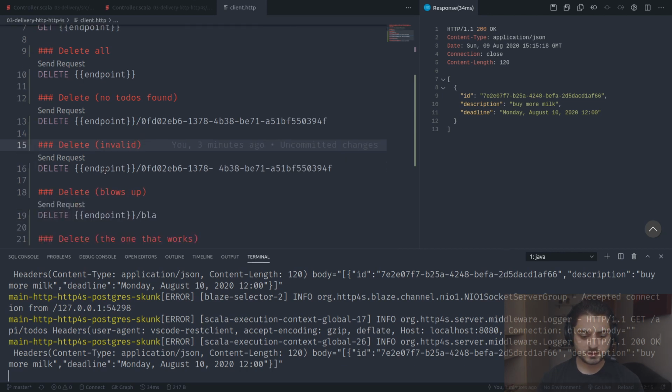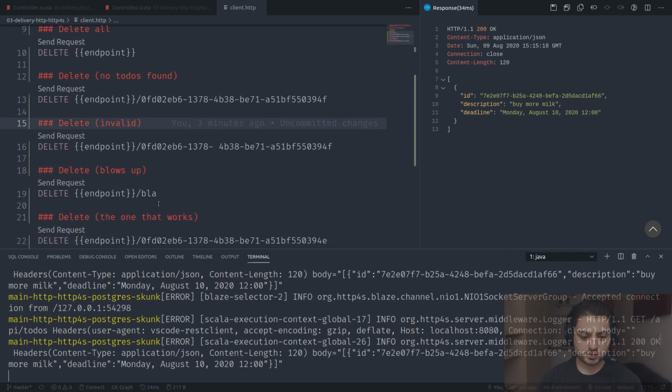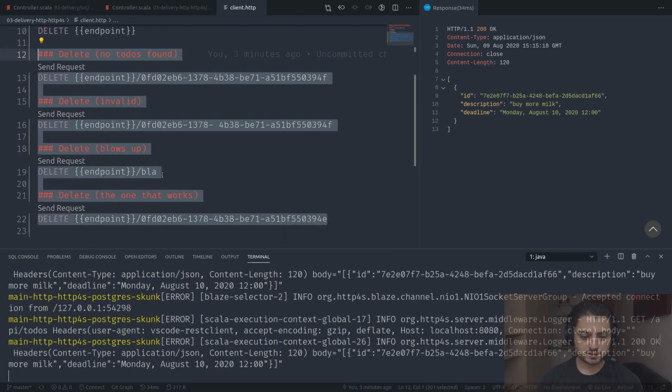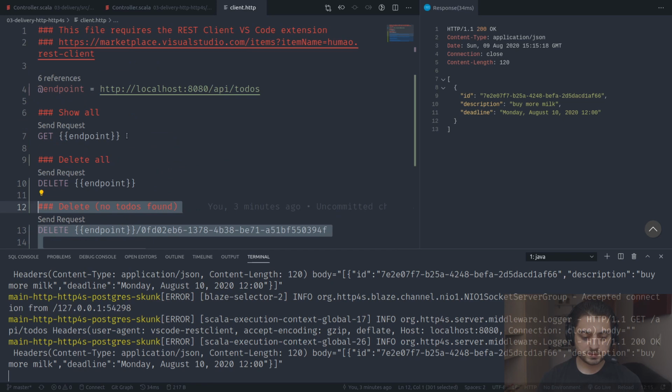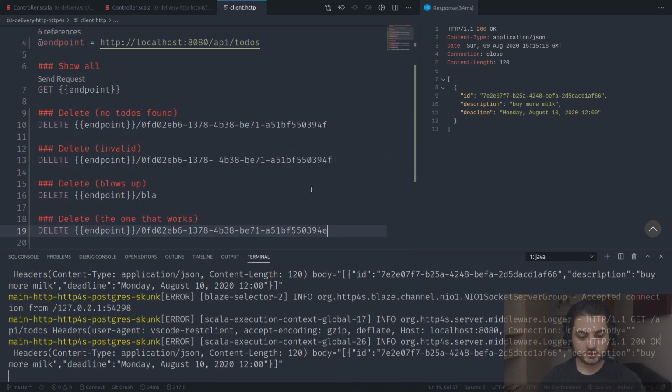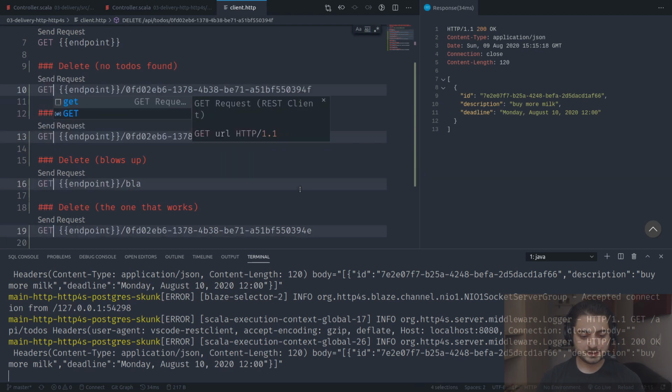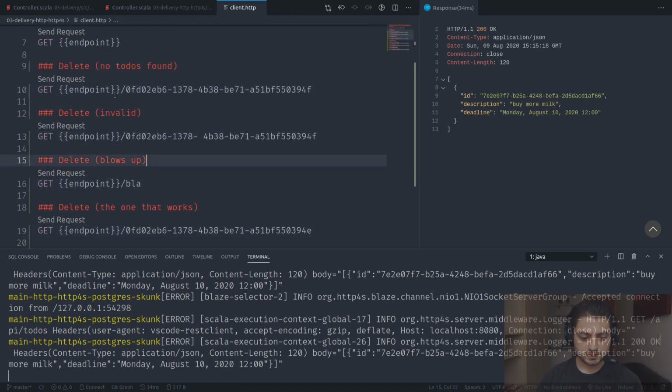So what I'm going to do is grab these ones and put them under show all like this. Deletes are going to be gets. So this is invalid. This one is still going to blow up. This is going to be get, the one that works. And for this one, we would need to copy response.